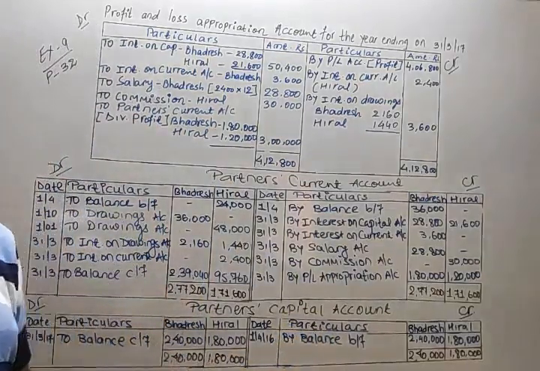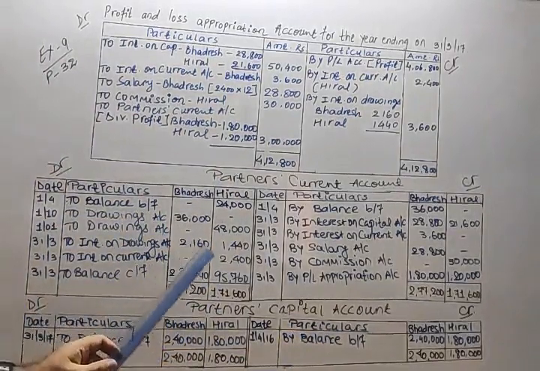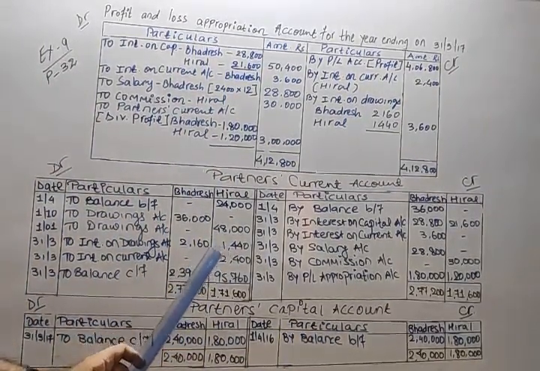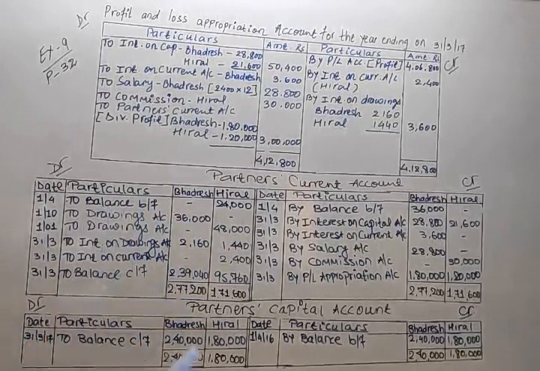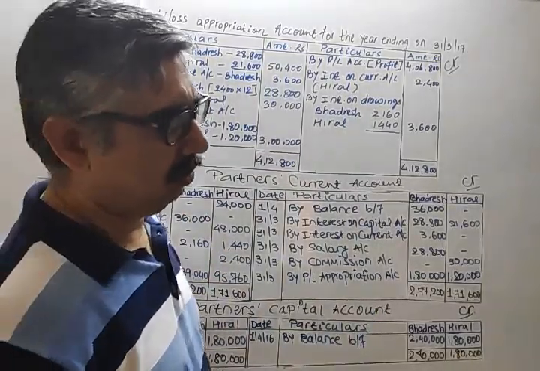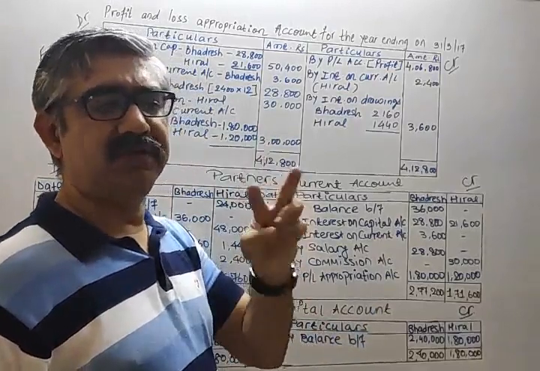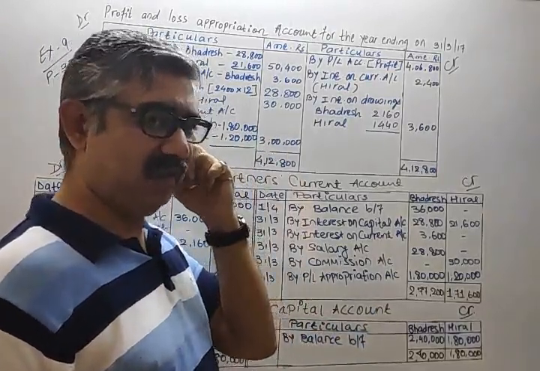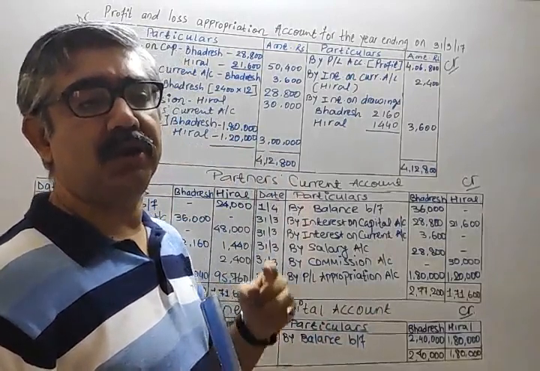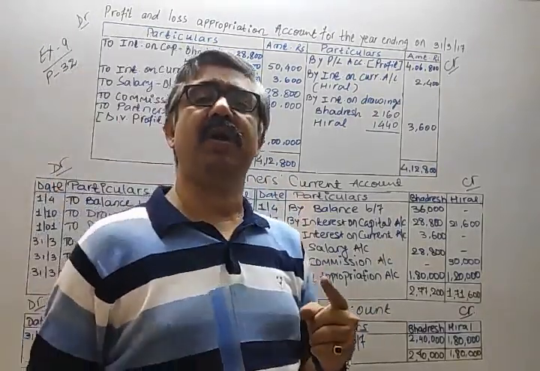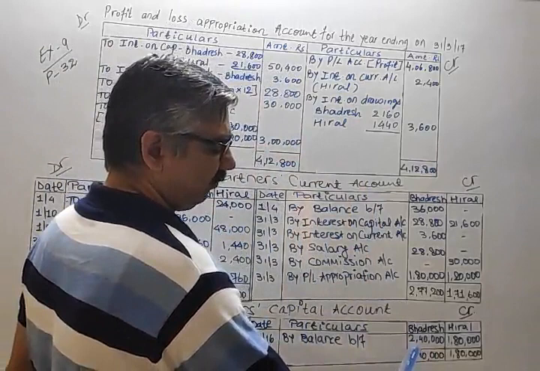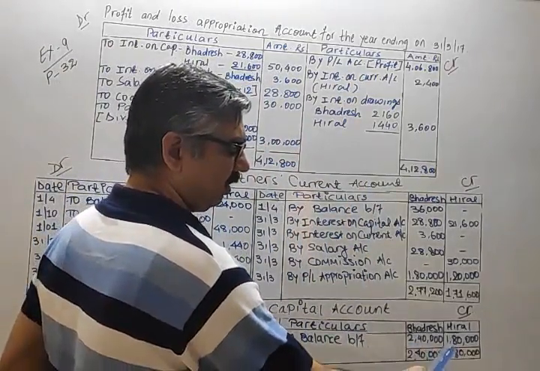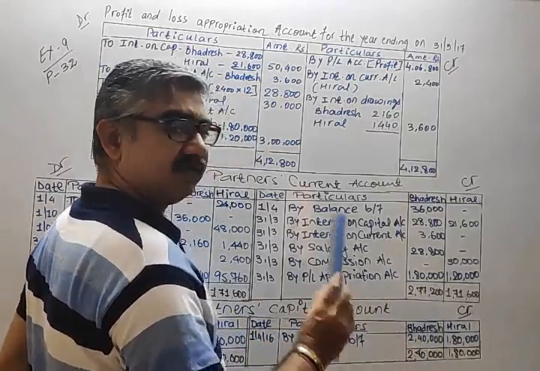Partners' capital. They give you the total partners' capital, that is 4,20,000. That 4,20,000 is to be distributed in 4:3. Okay, start using the calculator. 4,20,000 in 4:3, so the total ratio is 7. 4,20,000 into 4 by 7, 4,20,000 into 3 upon 7. You get these amounts, 2,40,000 and 1,80,000. This is their capital.